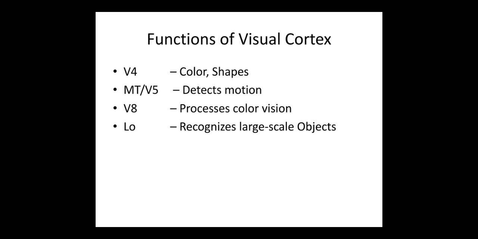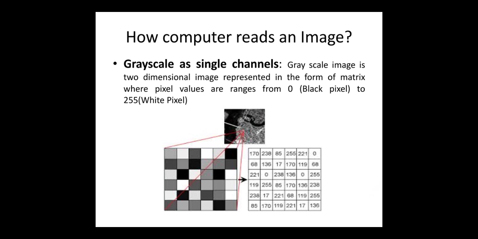So these are some areas and their functions. V4 area is responsible for identifying colors and shape. V5, or MT area, is responsible for detection of motion. V8 is used for processing color vision, whereas LO recognizes the large scale objects. So till now we have discussed how the brain interprets the image. Now we have to give that image to the computer, and then the convolutional neural network processes that particular image.